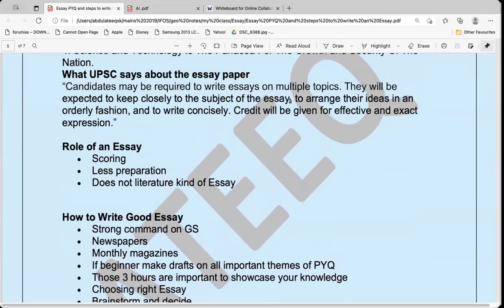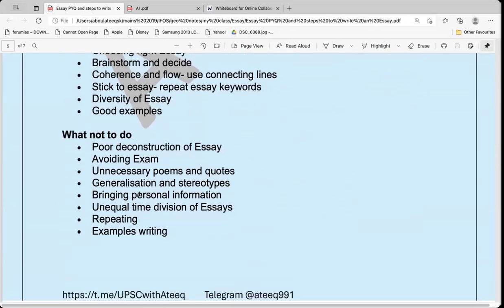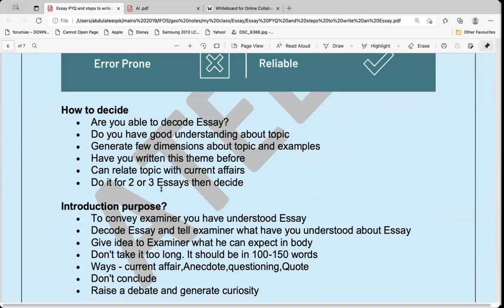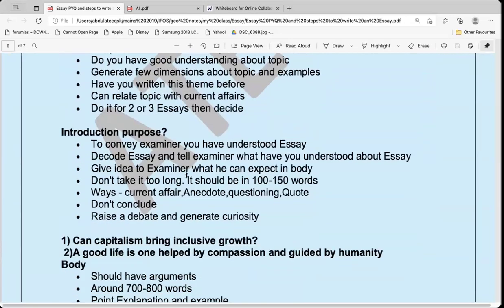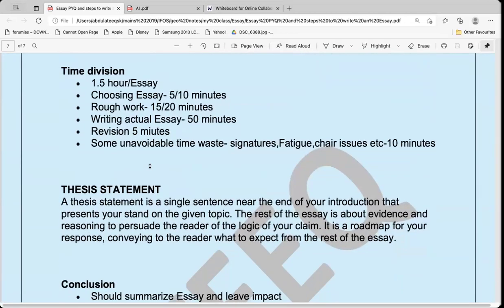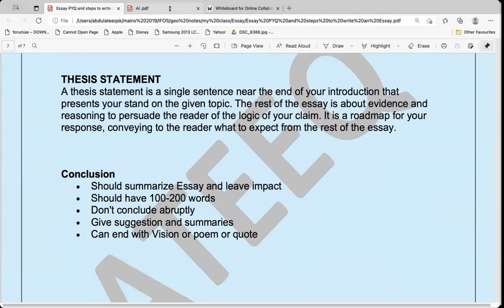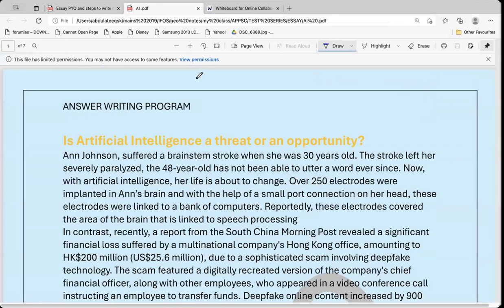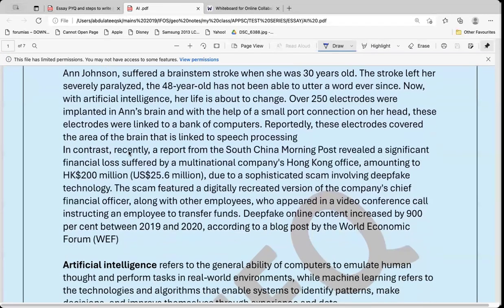Okay, so what is the role of an essay? All these things I have mentioned: how to write a good essay, what not to do, how to choose an essay, how to decide an essay, introduction, purpose. I have given some examples also. Then after that, we will discuss the essay which I have given: Is artificial intelligence a threat or an opportunity? The first essay which was given in the answer writing program of the APPSC.